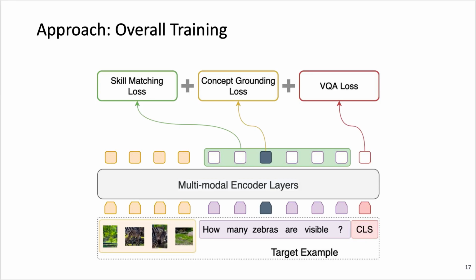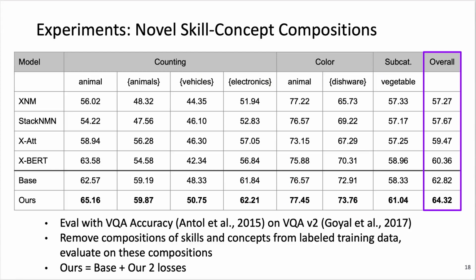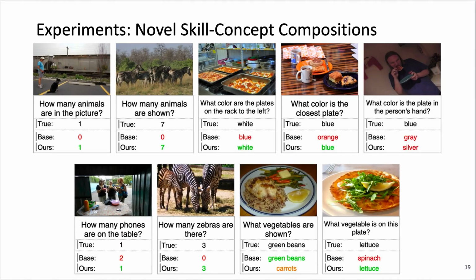First, we experiment on novel skill concept composition VQA. We compare against compositional models, which are neuromodule networks, as well as transformer architectures. We see compositional performance improvements of our method over the base model. The main takeaway is that disentangling skills and concepts can improve compositional generalization. Here are some qualitative examples comparing outputs with and without our losses, where we see noticeable improvements despite not having labeled data for these compositions.